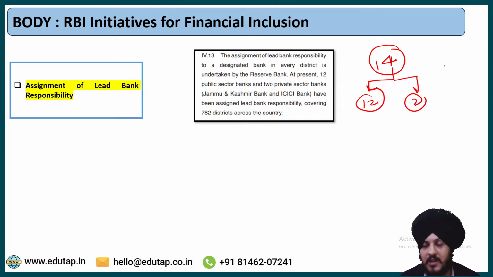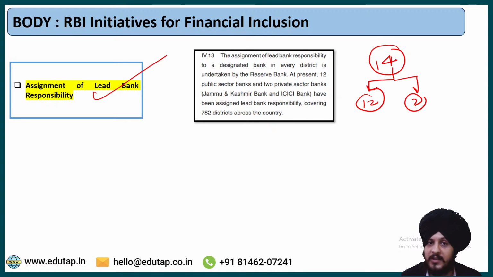So 14 banks in total have been assigned this lead bank responsibility, and because of this lead bank scheme, the financial inclusion objectives are being promoted across around 782 districts in the country. So that is the first thing that is highlighted as a part of the RBI annual report.